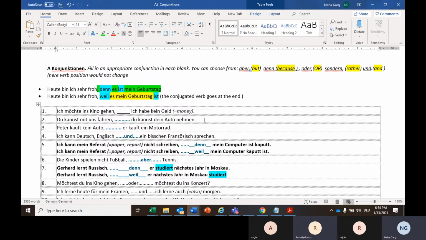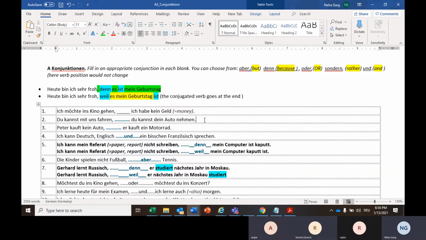Du kannst mit uns fahren. Du kannst dein Auto nehmen. Oder, yes, that's "oder." Right. So you can drive with us or you can take your car. Right. Nummer 3, Angie.